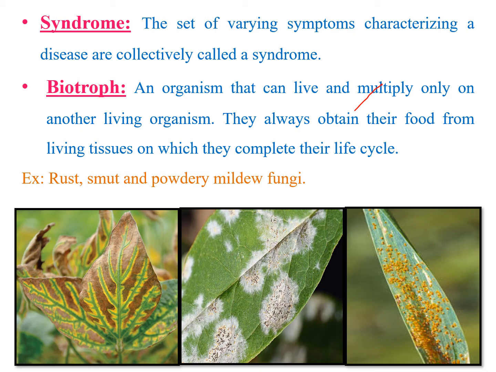So biotrophs always obtain their food from living tissues on which they complete their life cycle. If living host is not available, they are not able to complete the life cycle. Examples of biotrophs are rust, smut, and powdery mildew fungi. We also call them obligate parasites because they compulsorily require the living host to complete their life cycle.